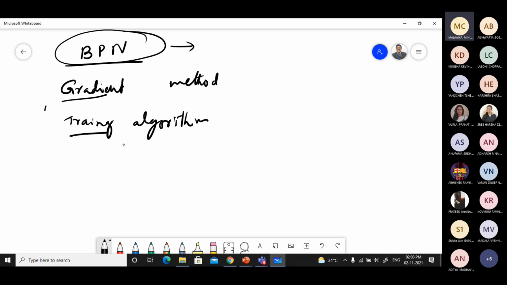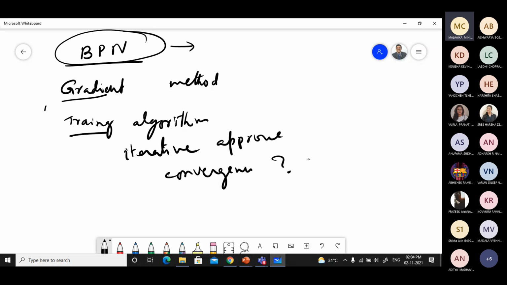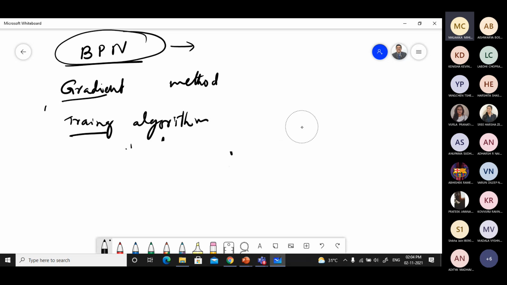The training algorithm will go and do some updation of weights, right? It is an iterative approach, and finally it may get into convergence, or sometimes not. It depends on how you start and how you go on with the training procedure, right?